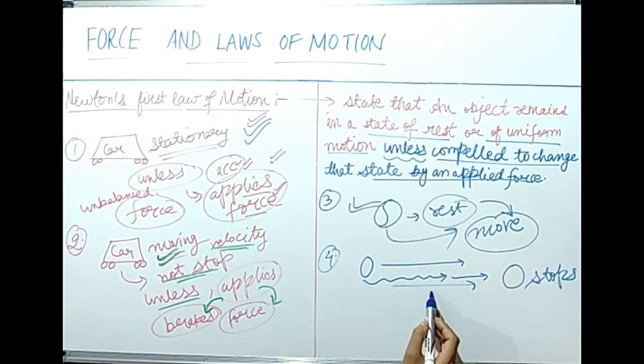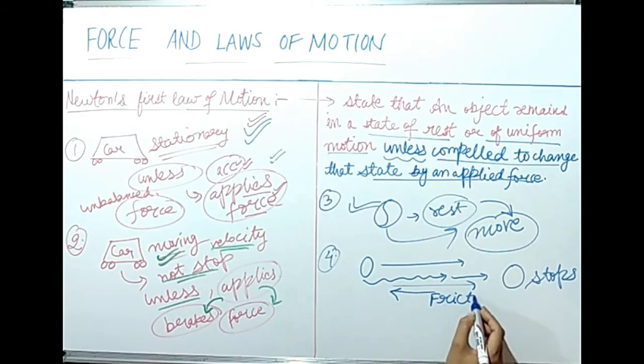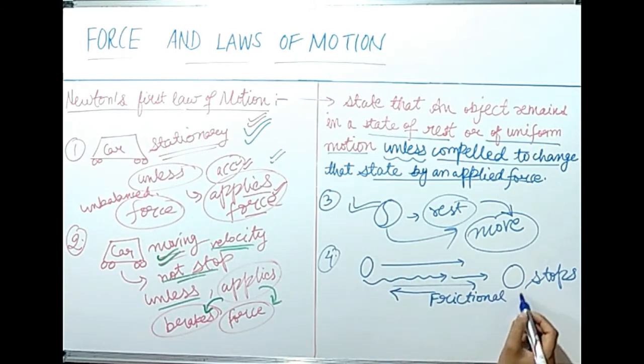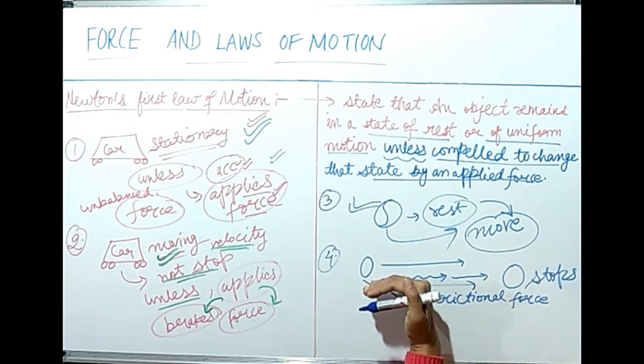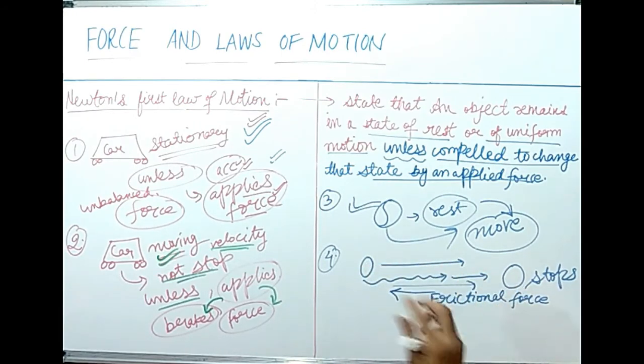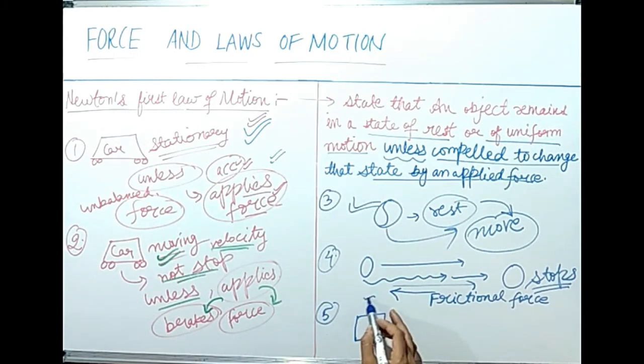Yes, that external force is the frictional force, which is acting opposite to the direction of movement of this ball. This frictional force is acting in the opposite direction of the motion of the ball and gradually decreasing its speed, and finally the ball will stop after traveling a certain distance. There is a table and on this table a jug is kept.